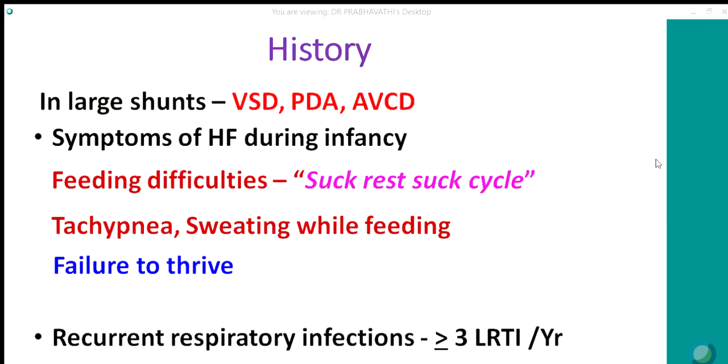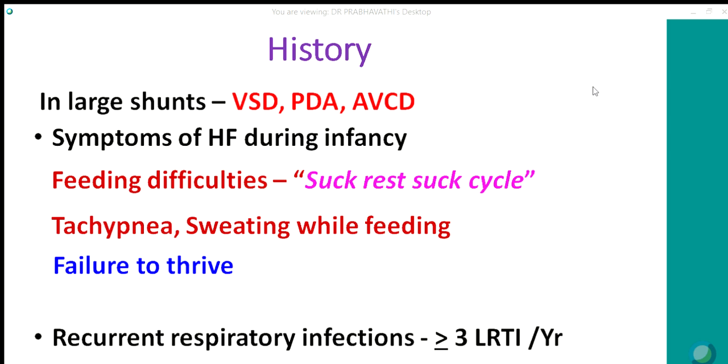So how do you ask for history of heart failure? Heart failure during infancy is different from heart failure in adults. The most common activity in the baby is feeding. So they will have feeding difficulties, classically described as subcostal recession. They can have tachypnea or sweating while feeding, and failure to gain weight. This is seen in large VSDs, PDAs, and AV canal, complete AV canal defect.